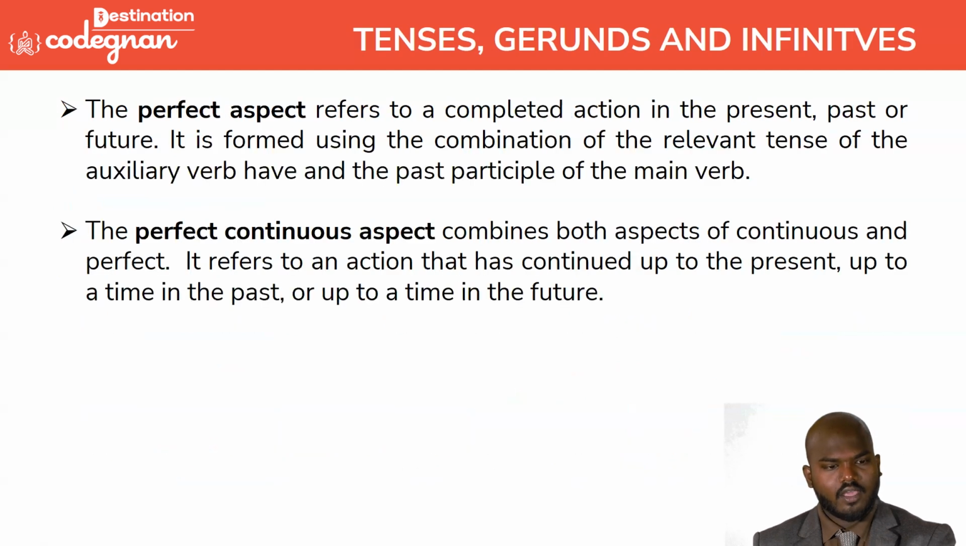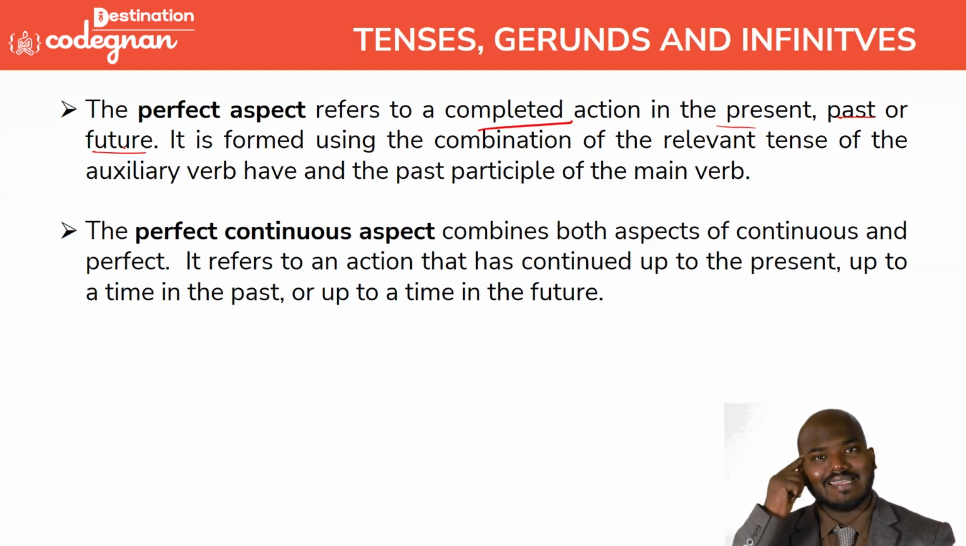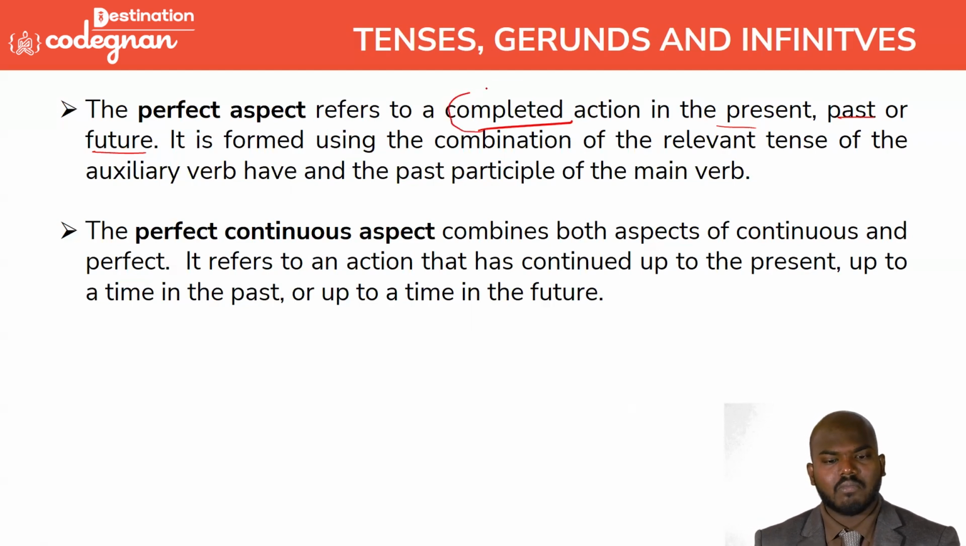So going to the perfect aspect. What is the perfect aspect? Perfect means a completed action in the present, past, or future. Present perfect means it is a completed action, but we are describing it in the present. Past perfect means it is a completed action, but we are describing it in the past. Future perfect means it is a completed action, but we are discussing it in the future. So we can remember perfect by the words completed action. Continuous means an unfinished action. That way you can remember it.